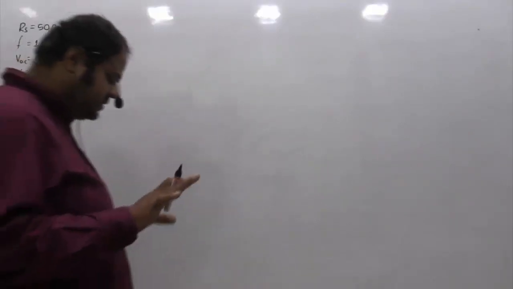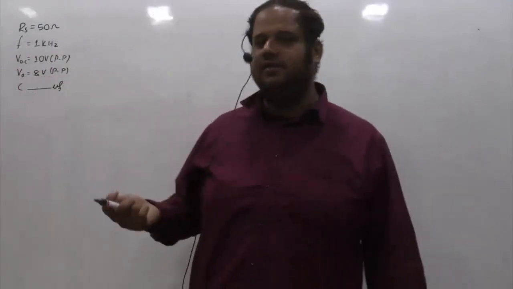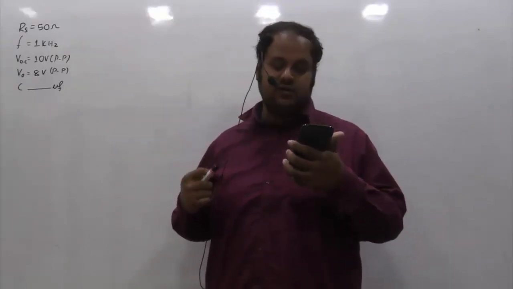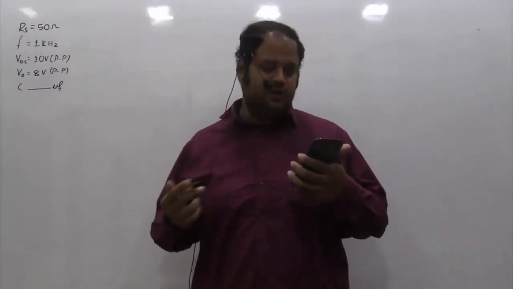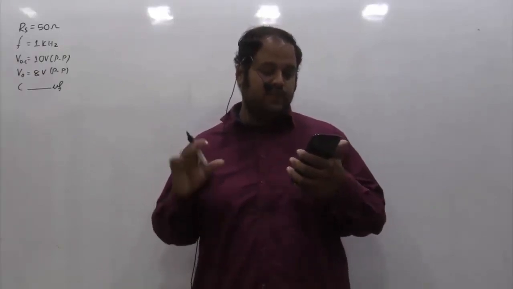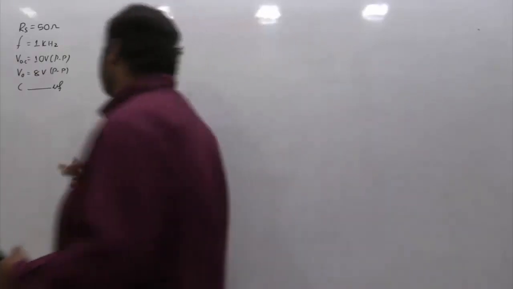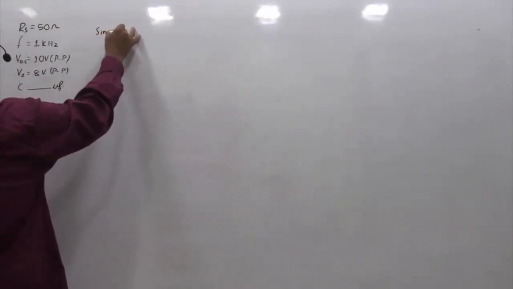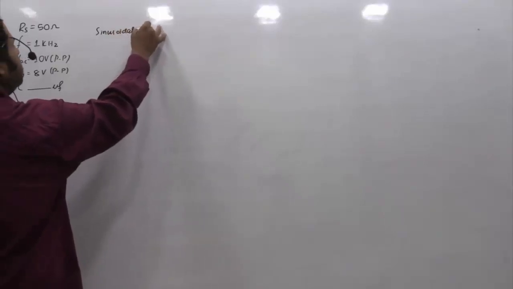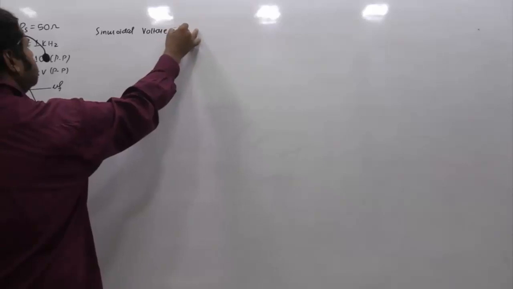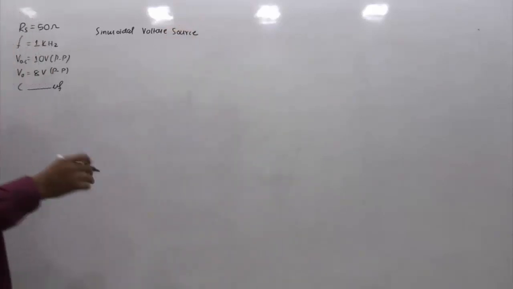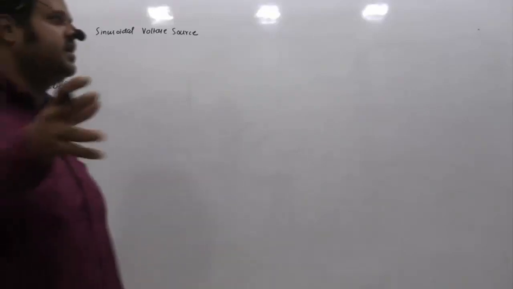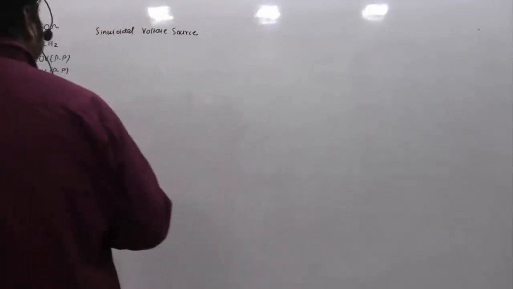So from the question statement it is clear that there is a sinusoidal voltage generator. A signal generator having a source resistance 50 ohm is set to generate 1 kHz sine wave. That means it is generating a sine wave having frequency 1 kHz, and it is getting that open circuit voltage of 10 volt. So one thing is very clear, the source is a sinusoidal voltage source. Sinusoidal, because it is generating a sine wave, and voltage source, because the information is given in terms of voltage, not in terms of currents.